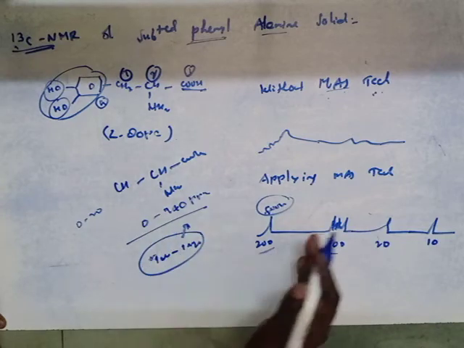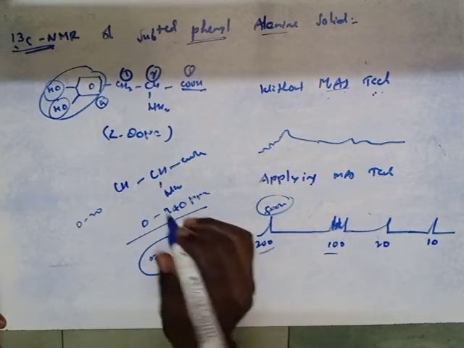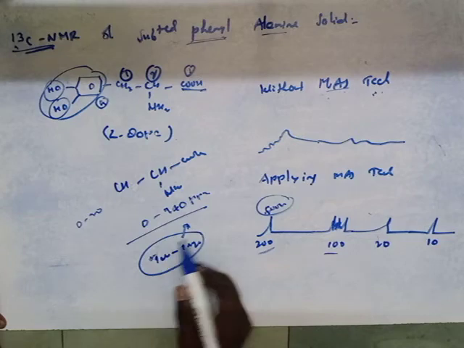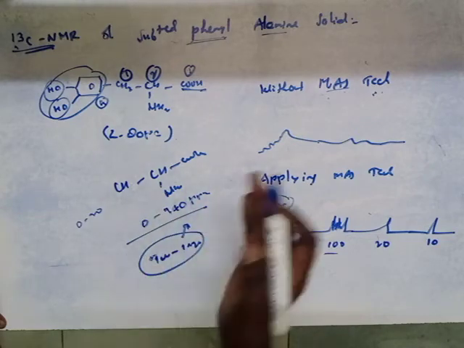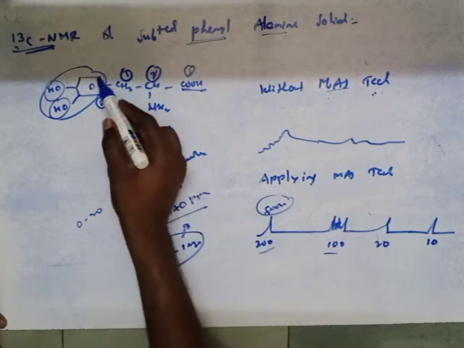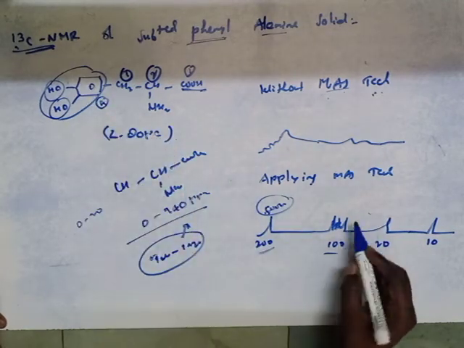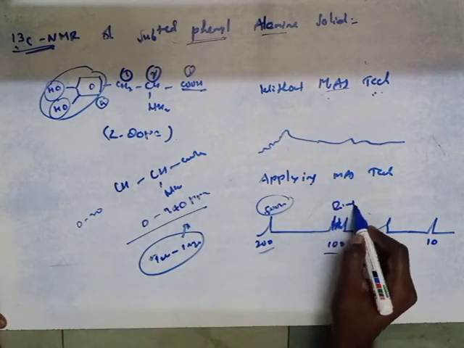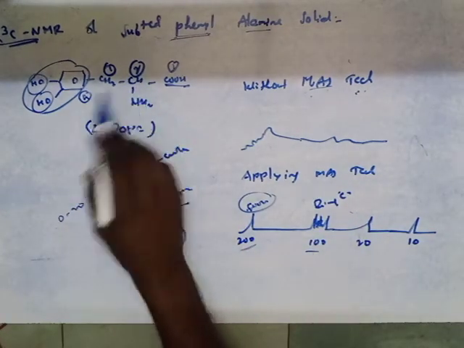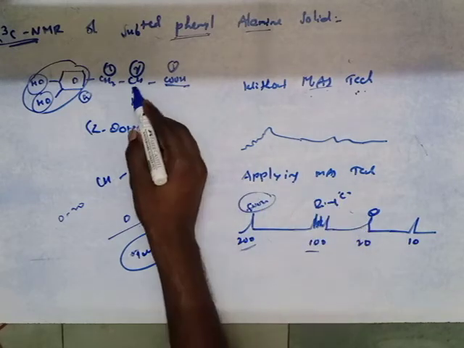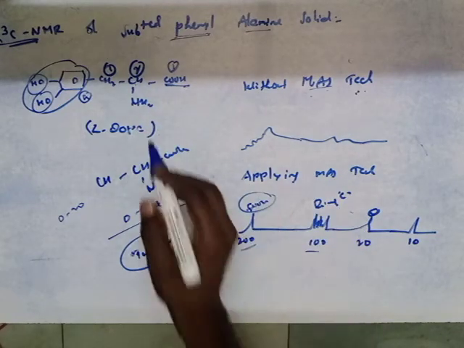You have to remember the chemical shift values for the phenyl ring carbons, nearly 100 to 240. This is the phenyl ring carbon. Again, the chemical shift value for this type of proton will be 20. Sorry, not a proton, I am also making a mistake.